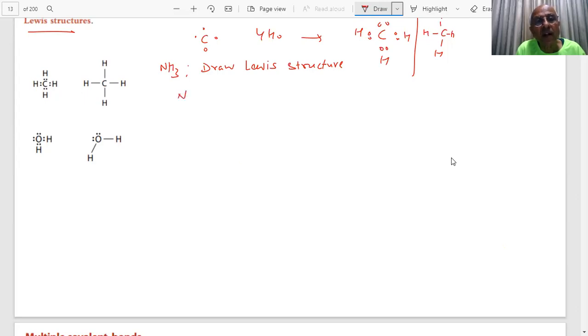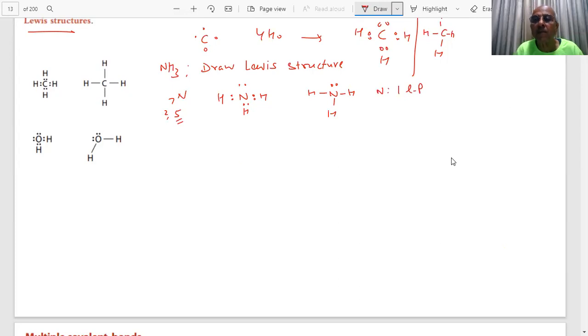What is the electron configuration of nitrogen? How many electrons are there in the outermost shell? Nitrogen is what? Atomic number 7. It has 5 electrons in the outermost shell, students. Yes, sir. Forming 3 covalent bonds with hydrogen. So you have hydrogen, hydrogen, hydrogen, students. So this will be the N, H, H, H, and this one. Right? Yes, sir. How many lone pairs?